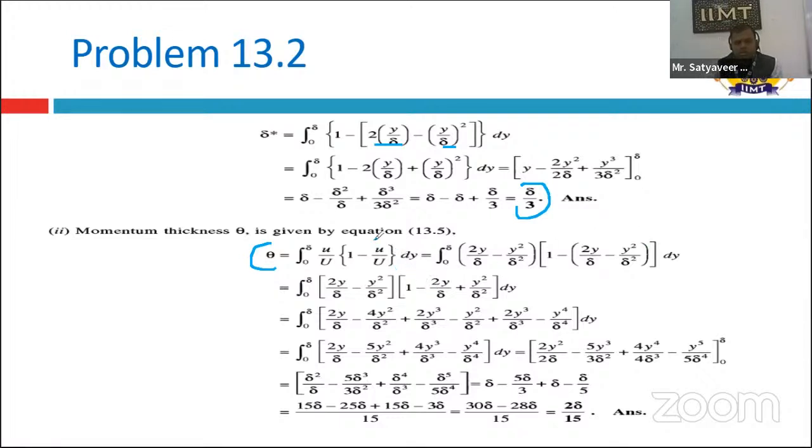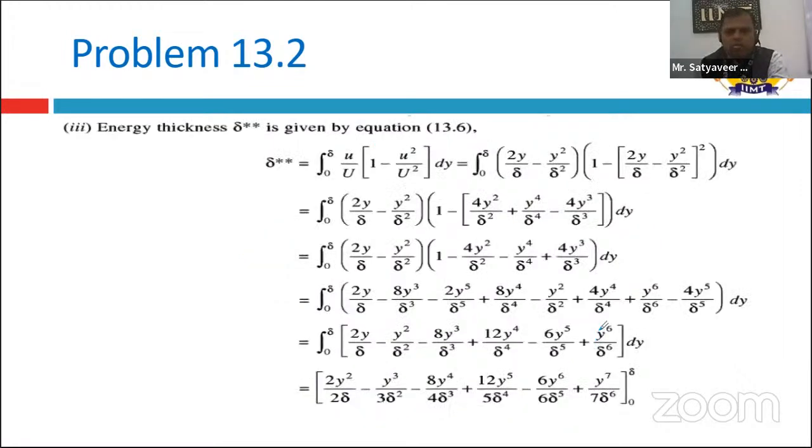Basically, in this question, we have to put the value of u by capital U. This is given as the value, and we have to multiply and solve. After that, we have to do integration. Then we can find out the value of delta, that is, the value of theta. Theta is nothing but the momentum thickness. So we can easily get the value.